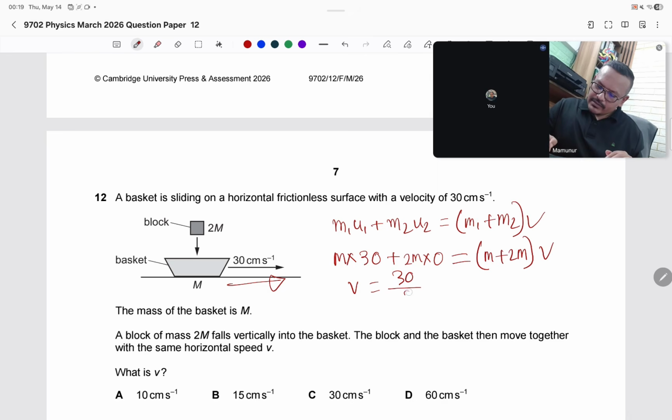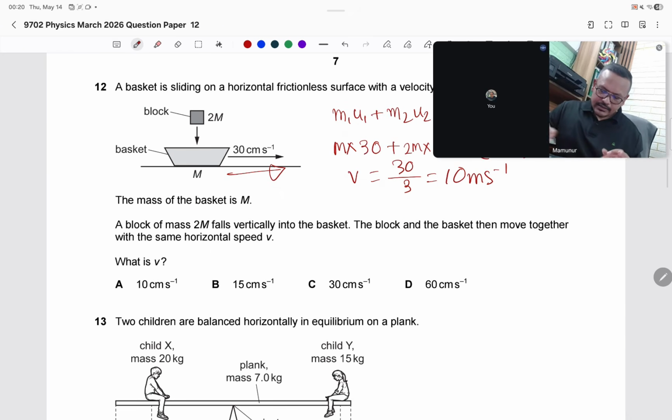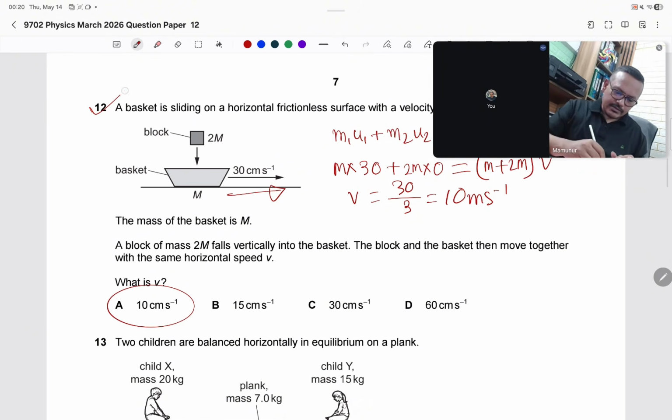So v equals 30 divided by 3 equals 10 meter per second. I think 10 is here. Yes, I think the answer is 10 meter per second. Number 12.